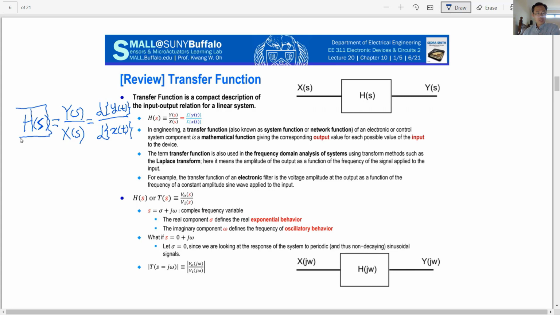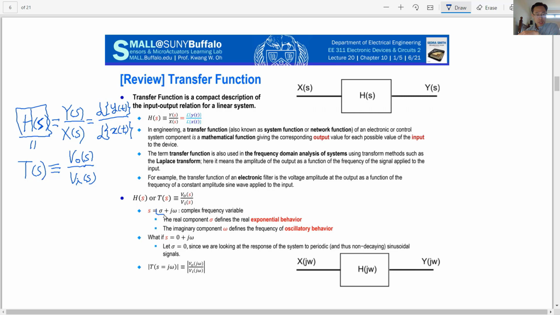So the transfer function is something like a gain: output signal to input signal. Sometimes some textbooks use T(s) instead of H. If you only think about voltage input and voltage output, it will be voltage output to voltage input. But those functions are complex dependent.